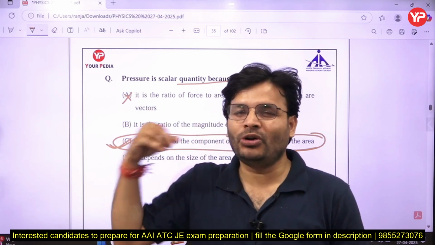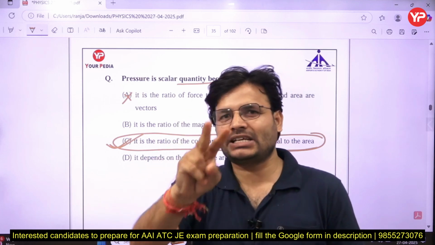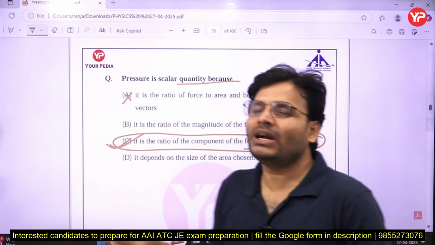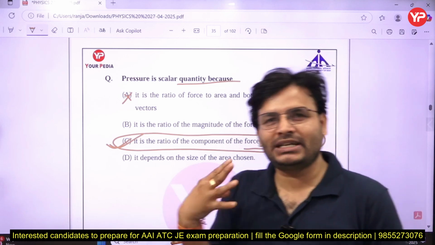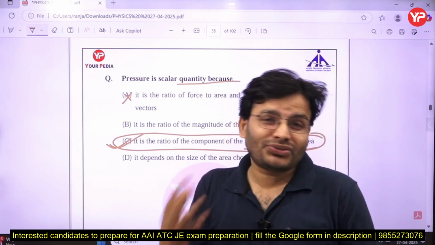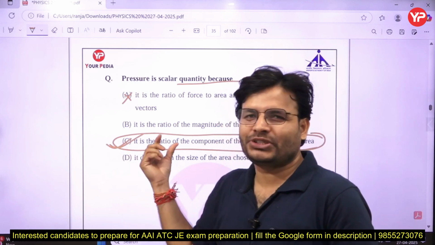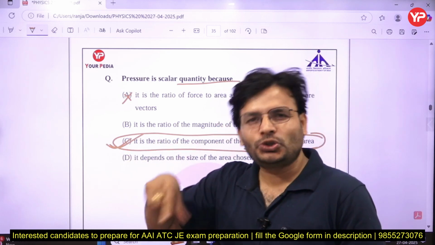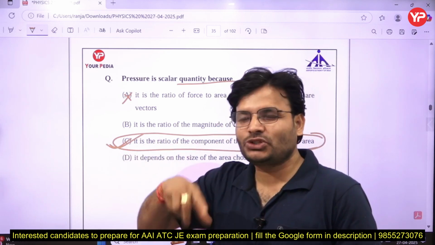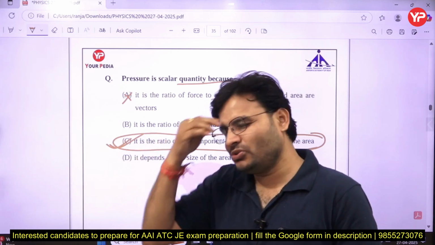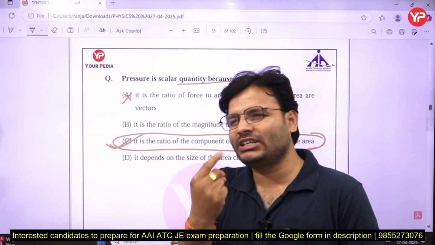A vector could be only if it has magnitude, direction, and yes, must follow the vector law of addition. But with pressure, what is that? Pressure has magnitude and direction both, but it doesn't follow the vector law of addition. That is the main cause. According to the options I have gone with option C, but that is not the main cause of pressure being a scalar. Actually, pressure doesn't follow the vector law of addition, and that's why it is called a scalar quantity.